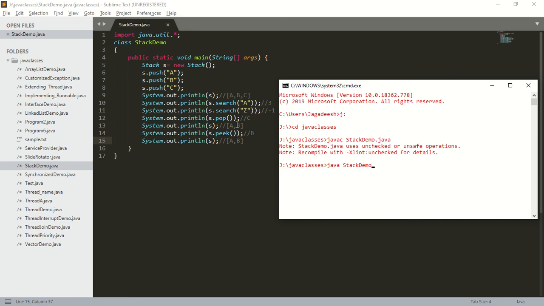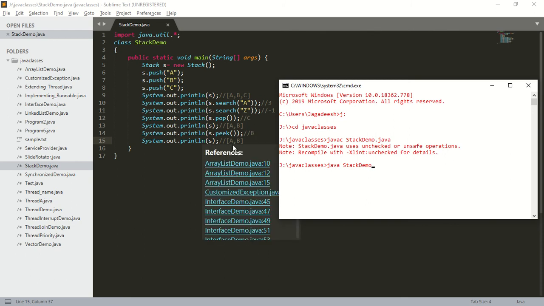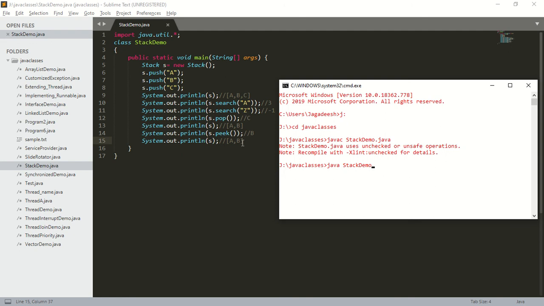Next I am going to print the contents. The contents will be A and B. Next I want to access the top of the stack. It is going to print B, followed by I am going to print the content of the stack. What are the contents now? The contents are A and B. So this should be the output.